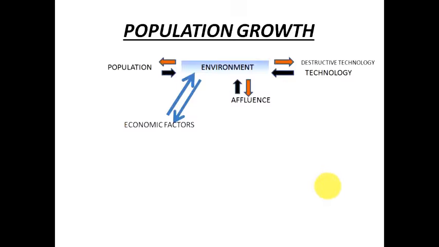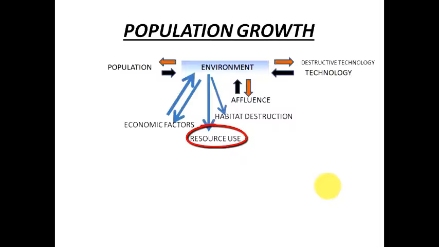Now if the economy of any particular country is really doing well, then that means the country is going to be consuming a lot of resources and a lot of habitat is going to be destroyed, right? But in case the economy is not doing so well, then the resources are not going to be used, the resources are going to be conserved, and it will not be facing any kind of habitat destruction, right?